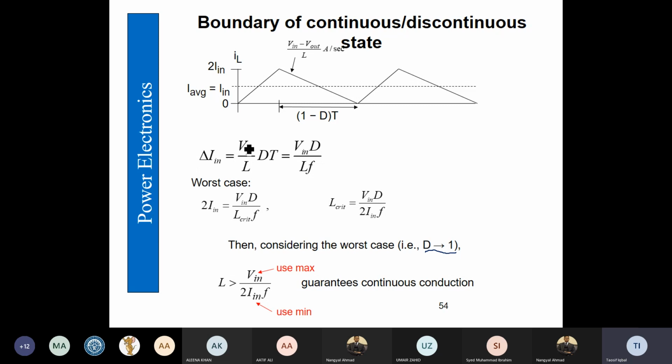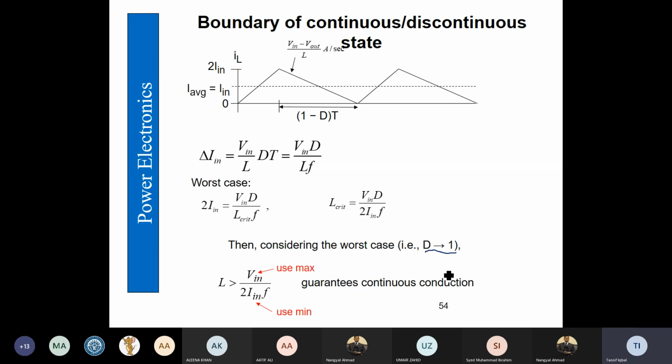The ripple is going to be V in by L into dt, or we can write it down as V in D by LF. Keeping the worst case scenario, we can find out the critical value of the inductor, and in that even the worst case is going to be the duty cycle approaching unity.